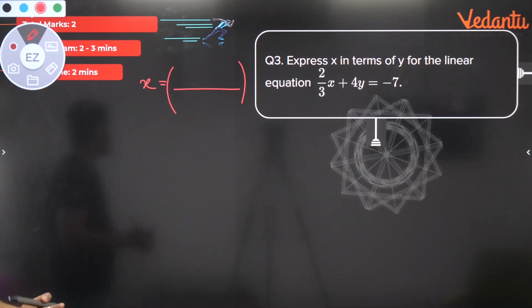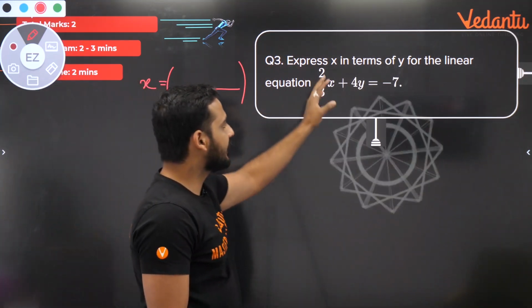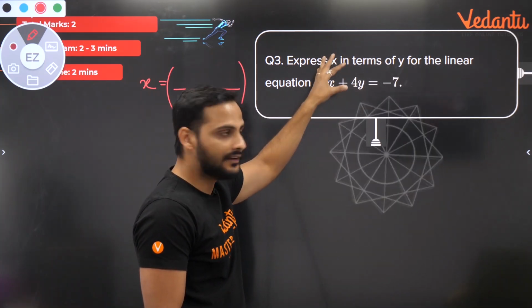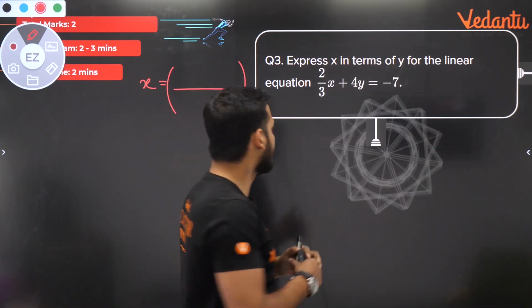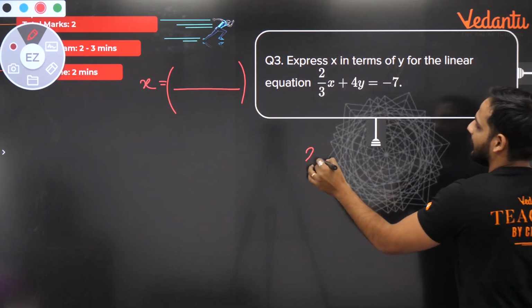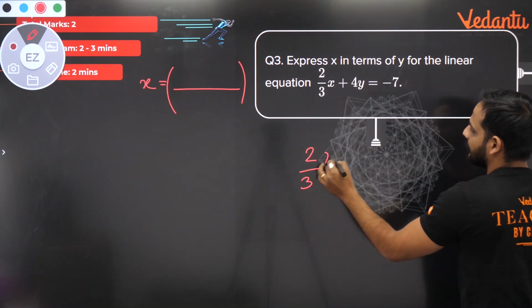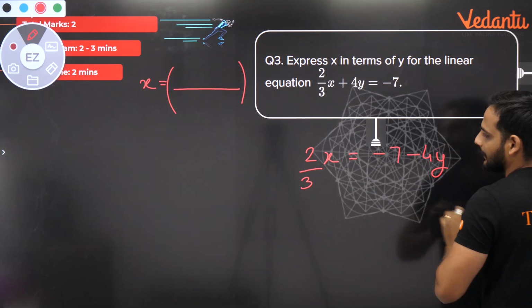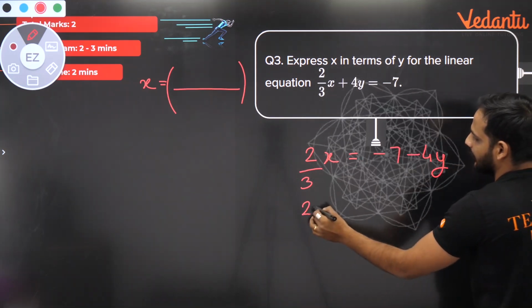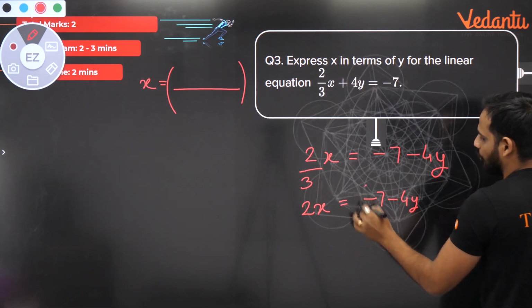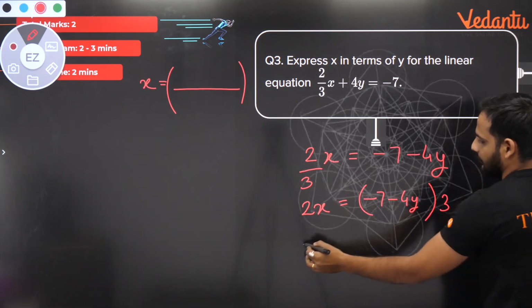So if you want to create x is equal to, let's start with shifting everything to the RHS. We will continue this till we reach the x part. First, I will shift this 4y there. So you get 2 by 3x is equal to minus 7 minus 4y. Let's shift this 3 there. You get 2x is equal to minus 7 minus 4y whole multiplied with 3. So it will become what?